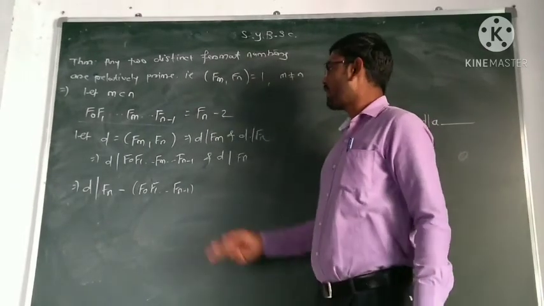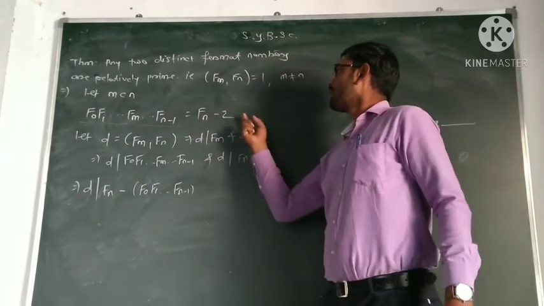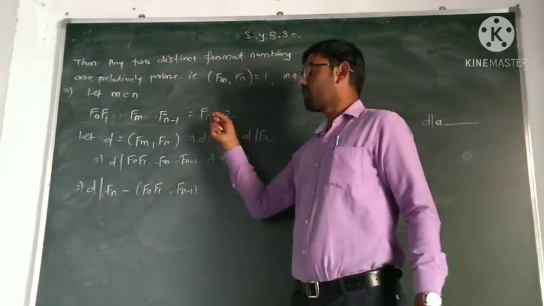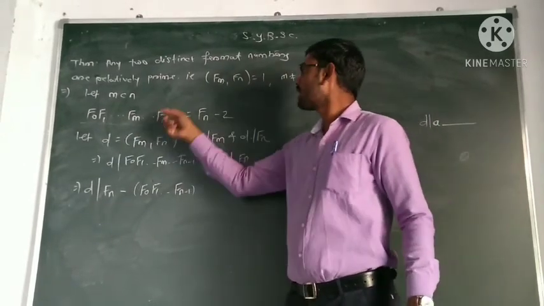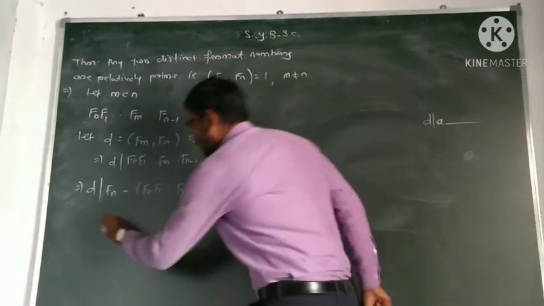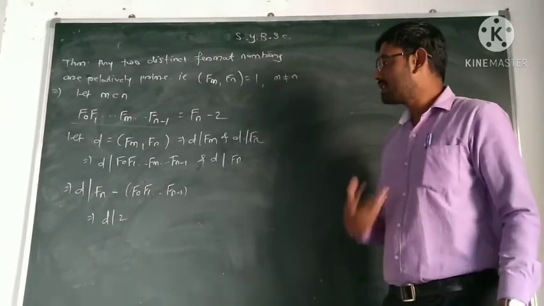Now what is the difference between F_n and this product? Take this product and transfer the minus 2 here: 2 is equal to F_n minus this product. So the difference between F_n and this product is plus 2. This implies D divides 2. What is D? D is the GCD.